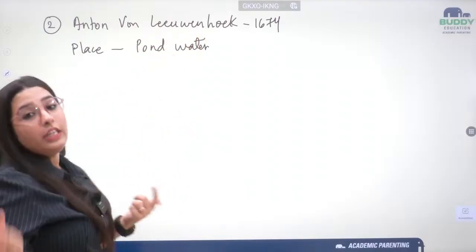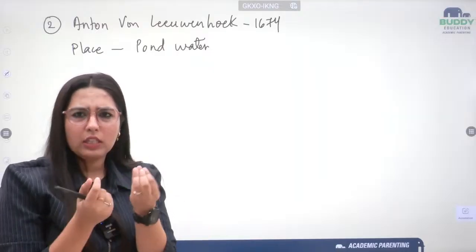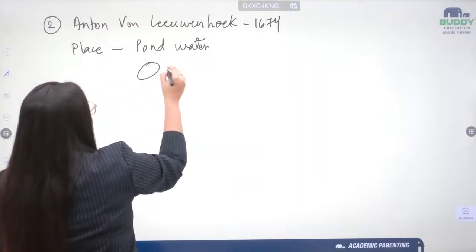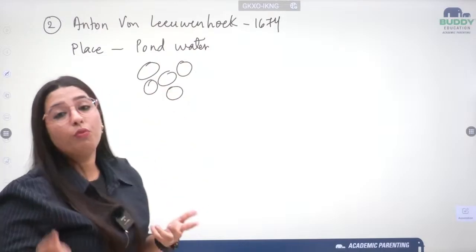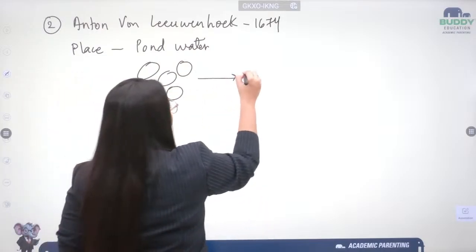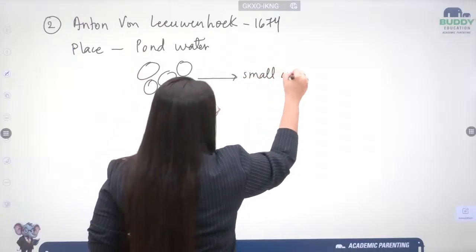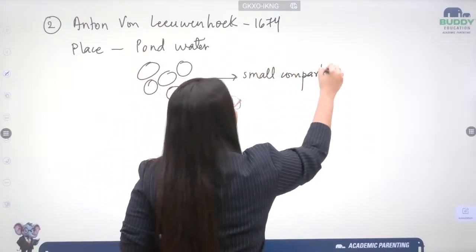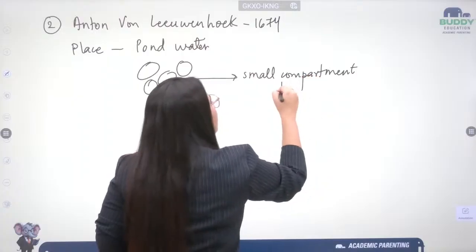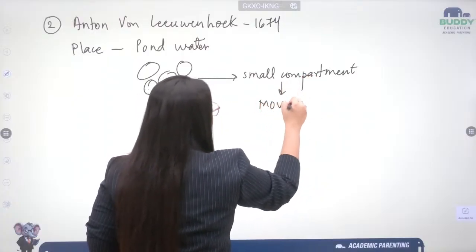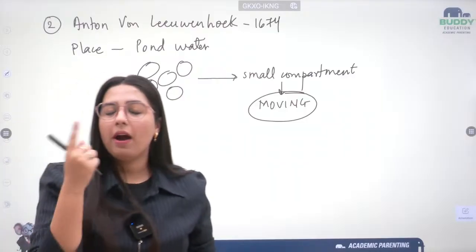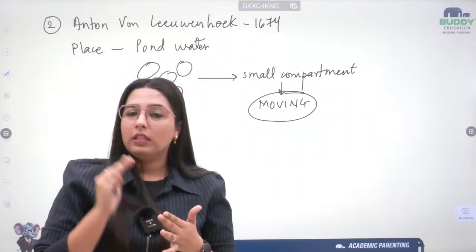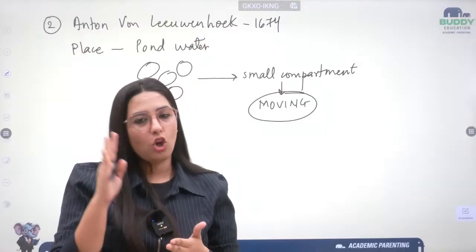He observed small, tiny compartment-like structures in the pond water which were moving. And this moving showed that these small compartment-like structures are not dead.